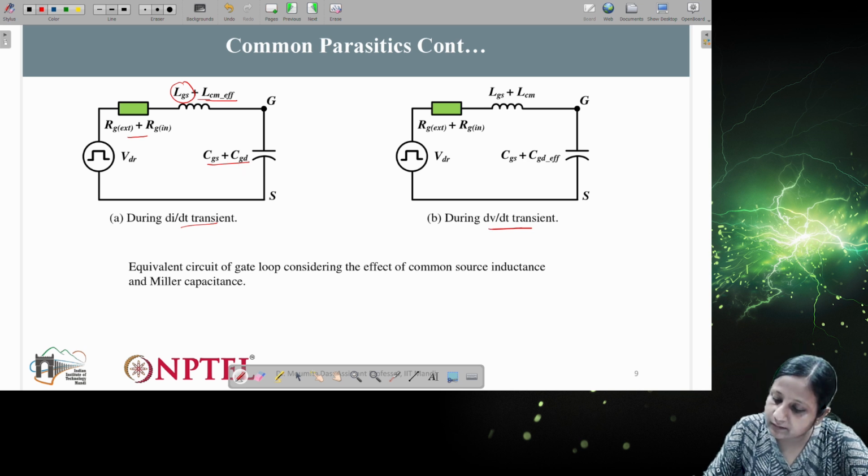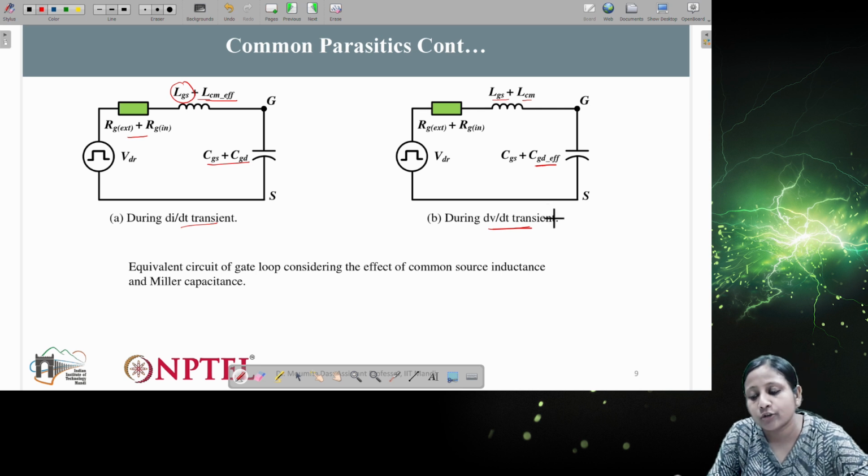During dv/dt transients, this CGD effective comes in here. These two parameters are fixed. This is where the difference comes in while analyzing the circuit. Although you have all the parameters connected, which parameter will vary during the turn on and turn off time, that information we need to include in the analysis.